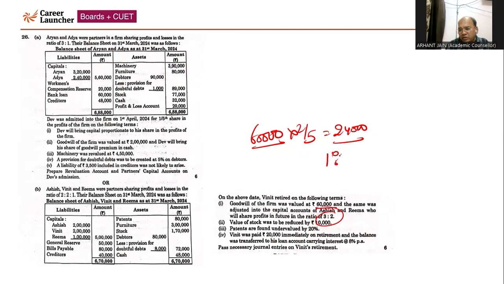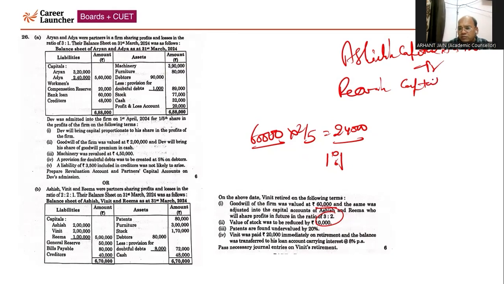So Ashish capital account will be debited by 12,000, Rima's capital account will also be debited by 12,000, half of 24,000, 1 is to 1, to Vineet capital account. So this is the adjustment entry with respect to providing Vineet's share of goodwill, right?